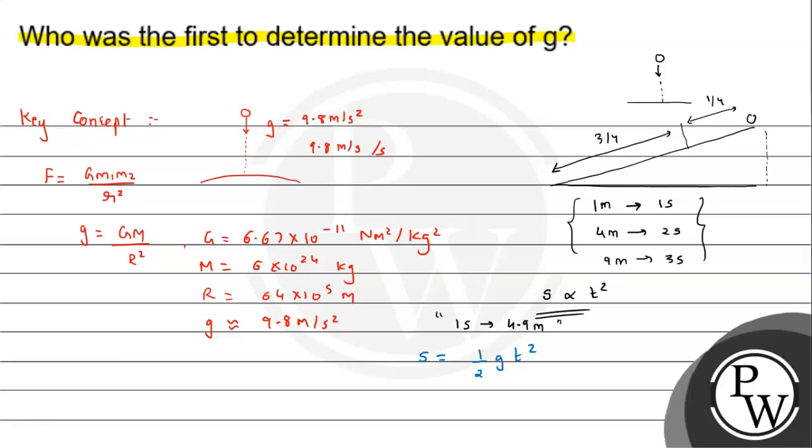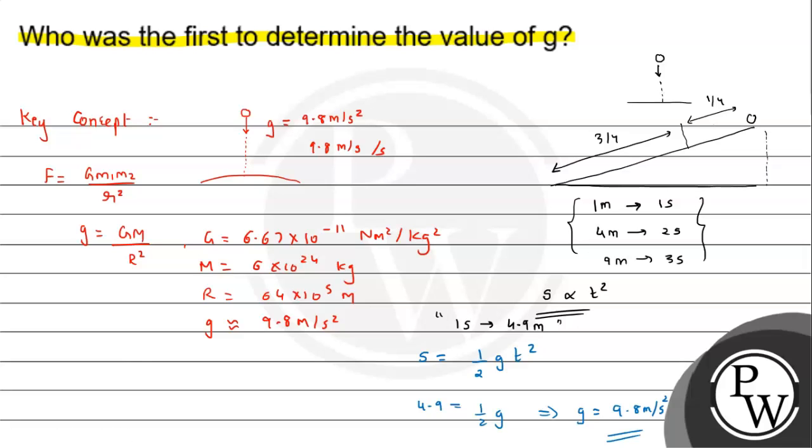ठीक है। अब यहाँ से we can see that to calculate this value of g, what we can do is just substitute the value 4.9, and that will be equal to half into g, t तो 1 हो जाएगा, so from this expression we can have the value of g to be 9.8 meter per second square. So this is how the formula which is given by Galileo helped to get the value of g, that is 9.8 meter per second square.